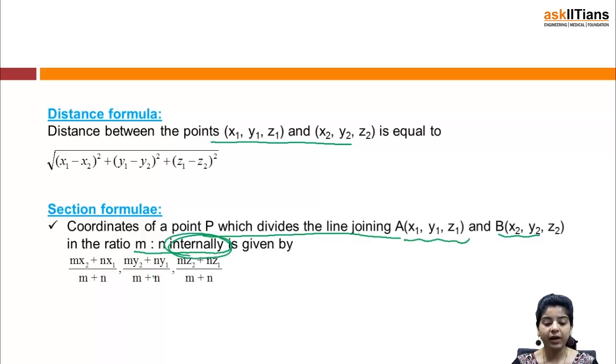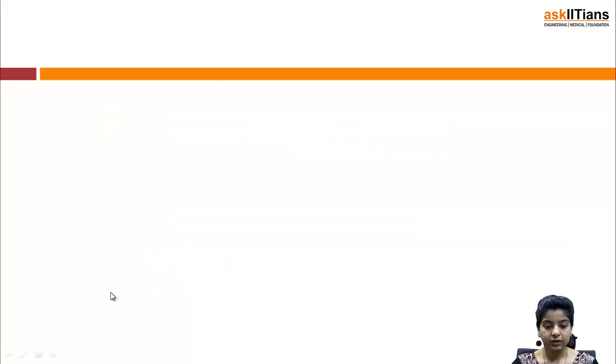Internally is given by (m x2 plus n x1) by (m plus n), (m y2 plus n y1) by (m plus n), and similarly (m z2 plus n z1) by (m plus n). So see, again we have 3 coordinates. So this formula is also same as we had in the earlier case, in case of 2 dimensions.